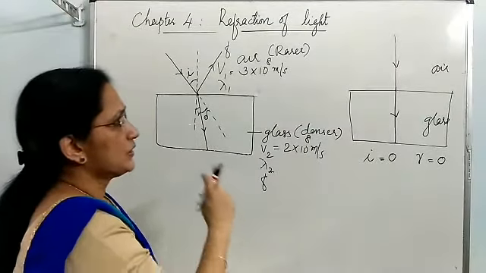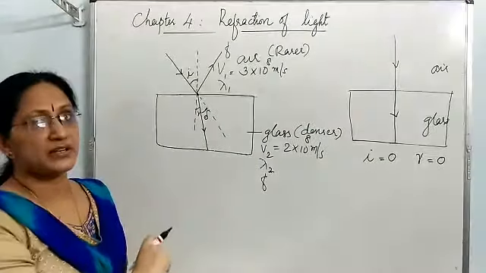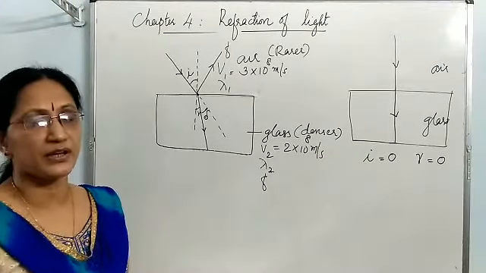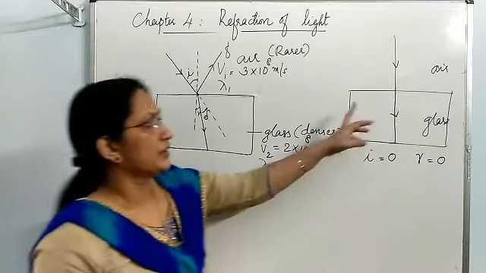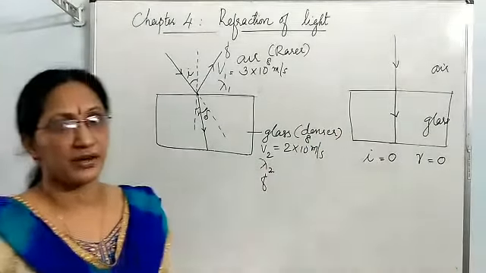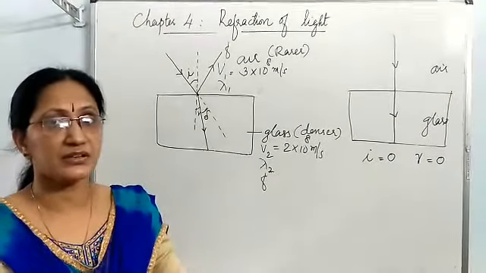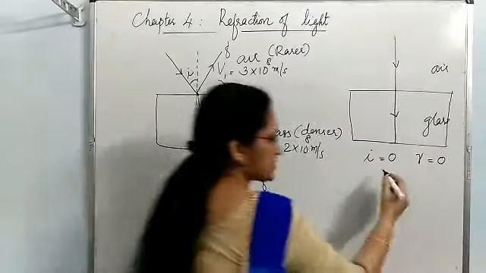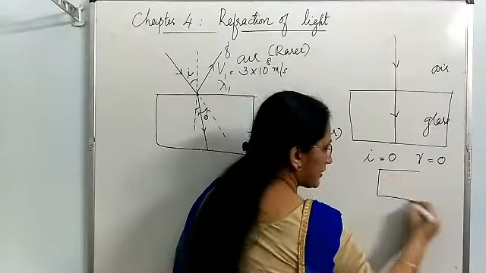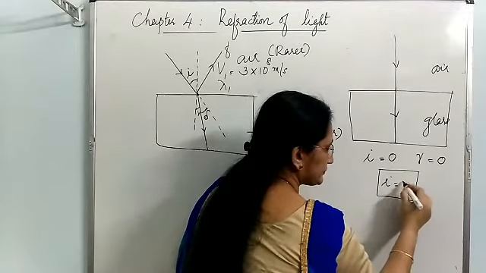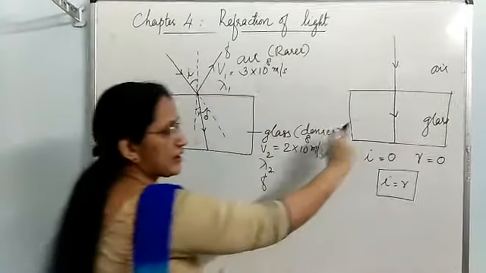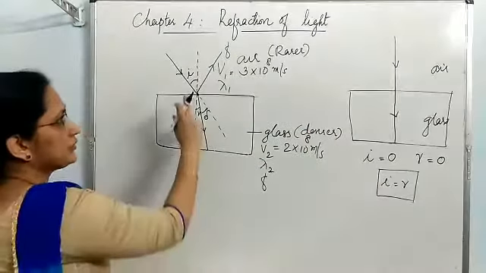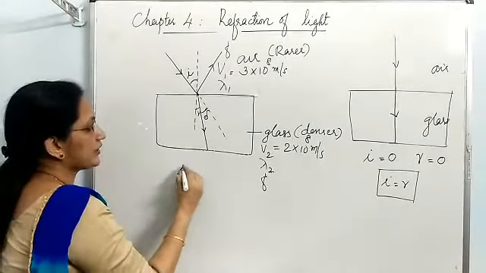So this refraction happens only with oblique light rays. The light rays which are falling normally do not undergo refraction, meaning deviation of the path is not happening. So in this case, I and R are equal. Angle of incidence and angle of refraction are equal in that particular case. What about this case? What is the relation between I and R?